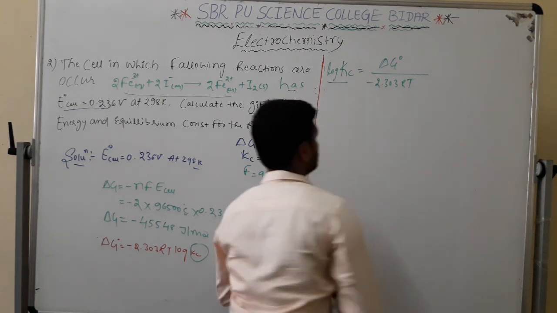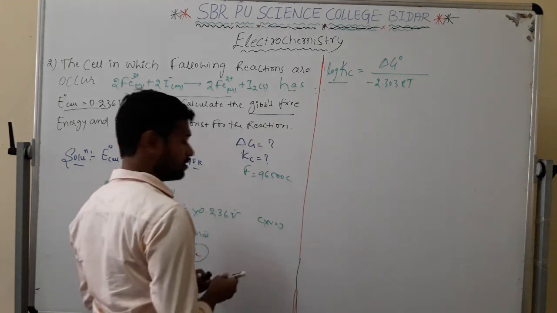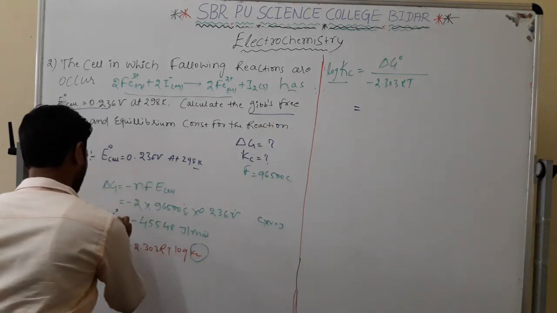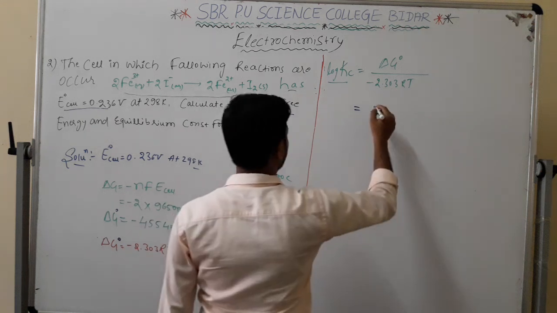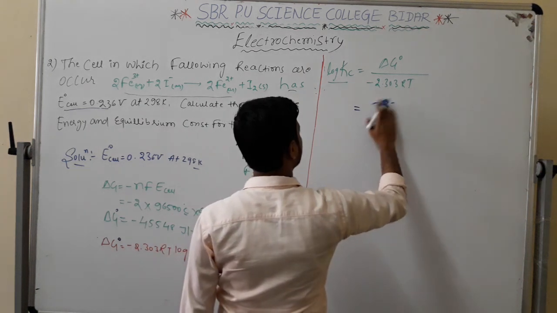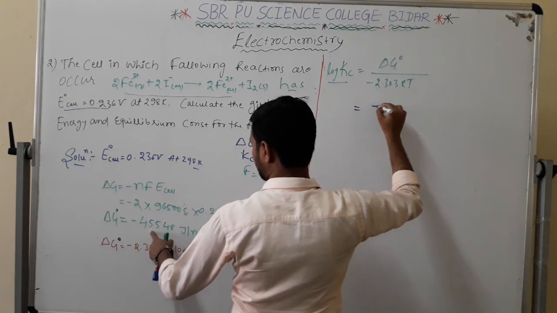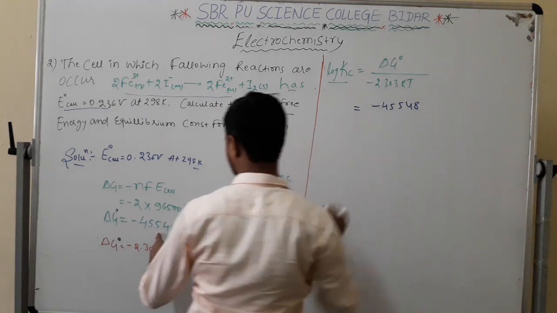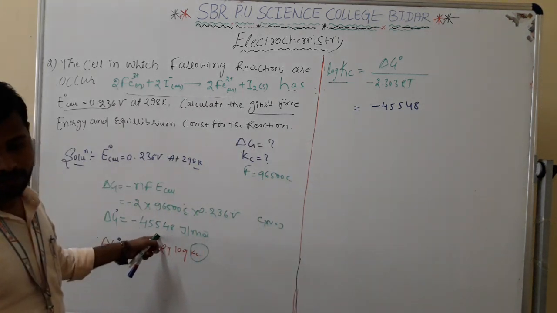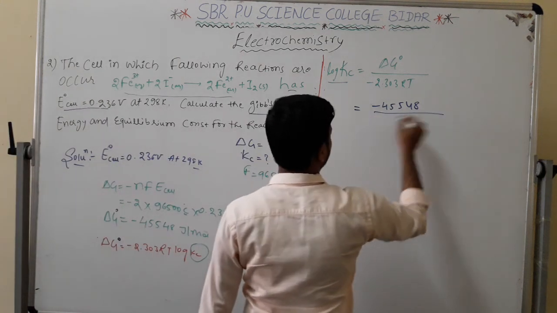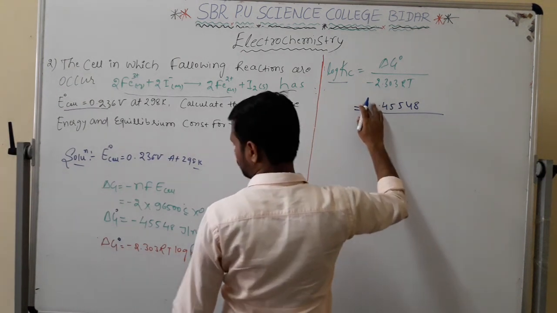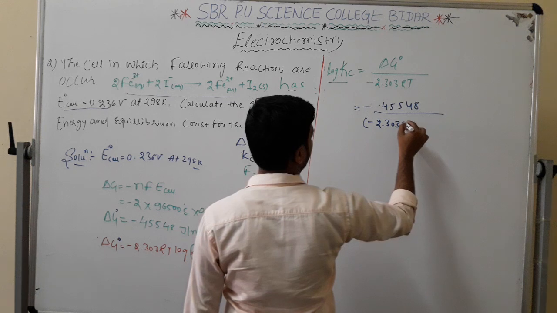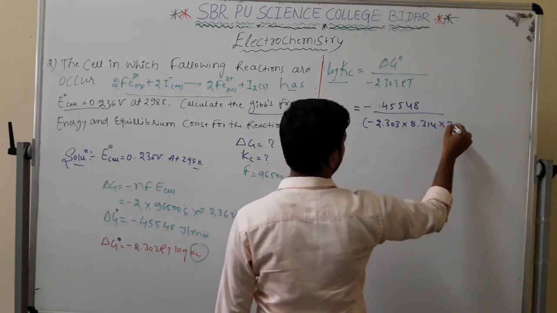Now substitute the values. What is the delta G naught value? We already know it: 45548, divided by minus 2.303 into 8.314 into T, which is 290 Kelvin.